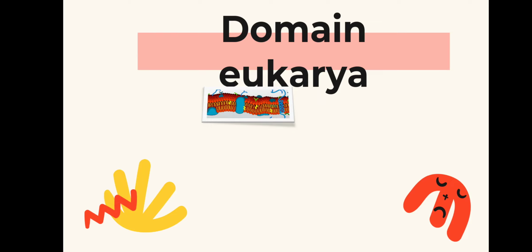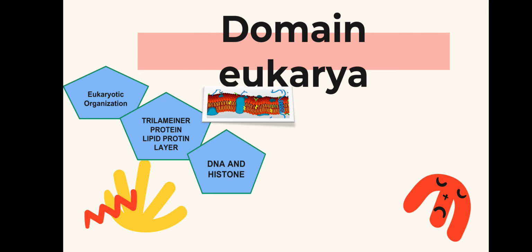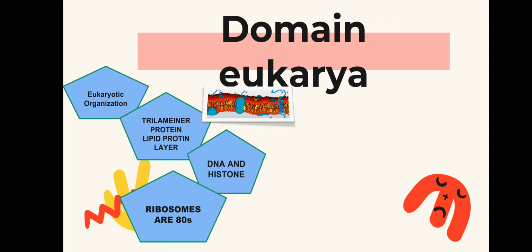That is the domain Eukarya. Eukarya is the most developed organization, the newest form of cells, which are present in our body even. Eukarya have a trilaminar protein-lipid-protein layer. The lipid is sandwiched between two protein layers, that is trilaminar. It has DNA which is twisted and wound upon the histone octamers. It is a stone-like structure of histones and the DNA covers them all. It also has ribosomes which are not 70S, but 80S.